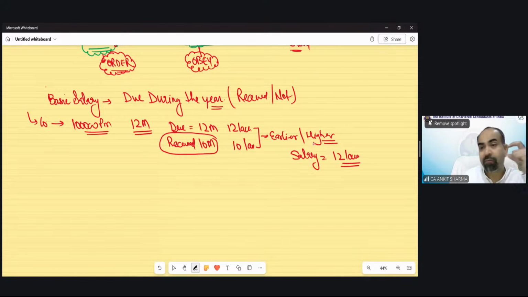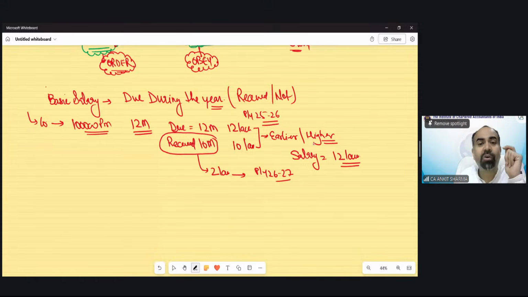So because you have worked for 12 months but received the salary of 10 months, or 5 months, or 4 months, it does not matter. Upon the higher, you need to pay tax. Now this 2 lakh rupees, which you have not received this year, you may receive next year. Suppose the previous year, 25-26, is your previous year, and in 25-26 you worked for 12 months but received the salary of 10 months.